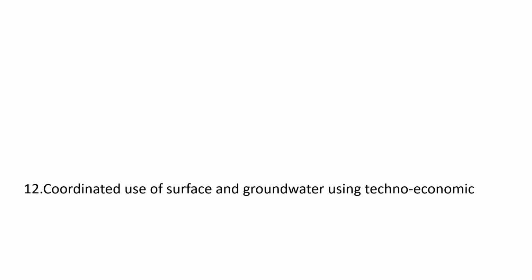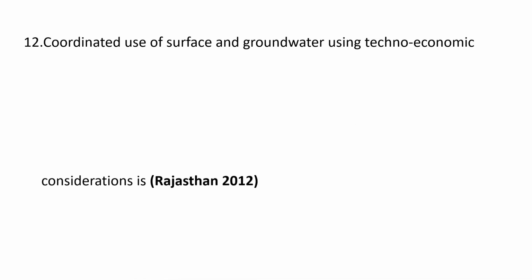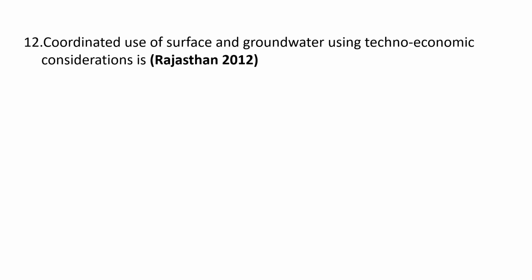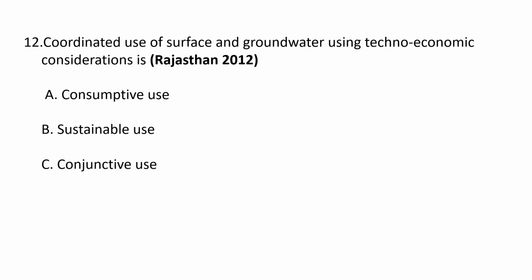Next question. Coordinated use of surface and groundwater using techno-economic considerations is A. Consumptive use, B. Sustainable use, C. Conjunctive use, and D. Recycling. So the correct option is conjunctive use. Coordinated use of surface and groundwater is also known as conjunctive use. It involves the planned and integrated management of both the resources to maximize efficient water resources utilization, considering both technical and economic aspects for sustainable water supply. So C, conjunctive use is the correct option.